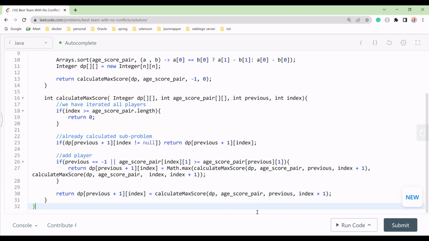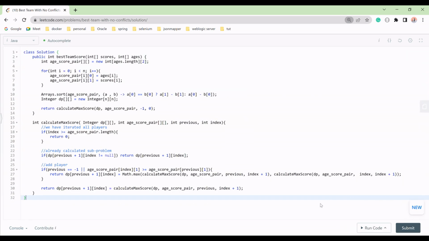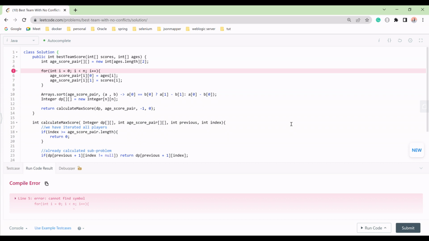So we'll do calculate max, we'll pass dp, score, previous, index plus 1. Okay, so if you have any doubt, please comment here. Let me run this. Okay, it is saying cannot find the symbol. Yeah, we can do what we'll do. We have our is, right?